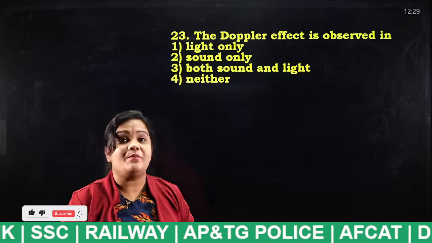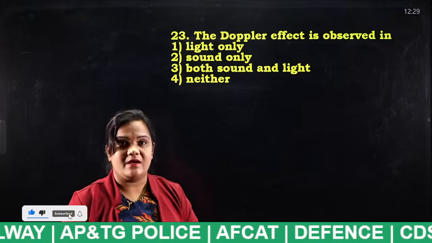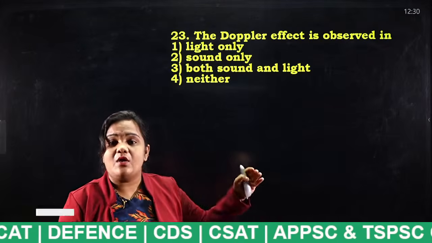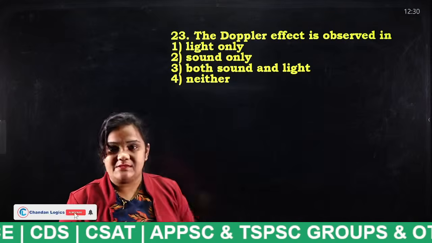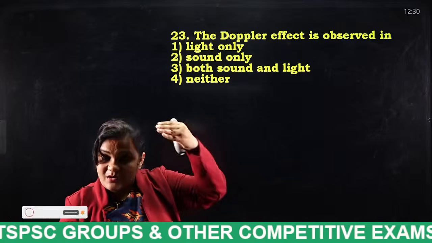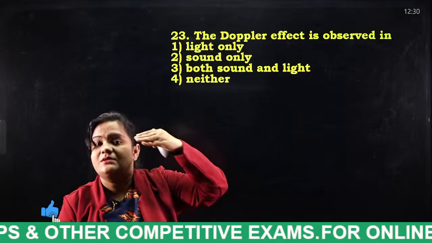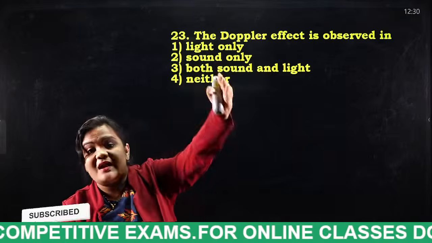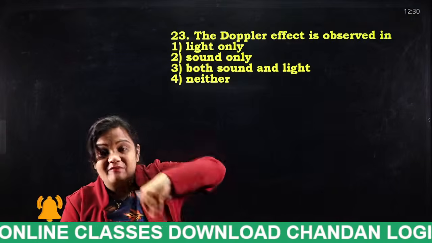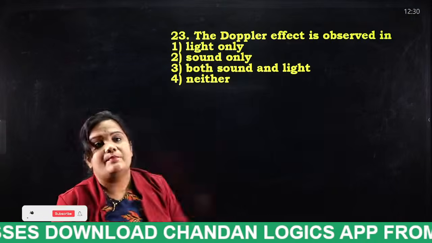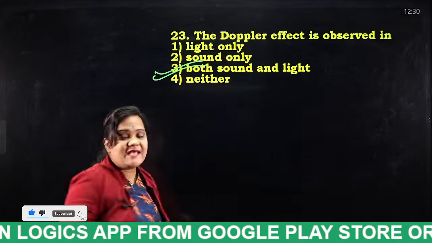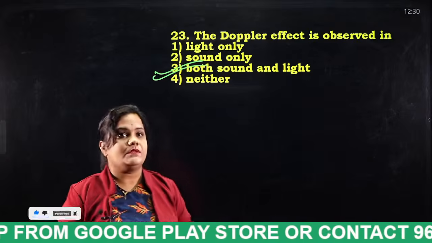Doppler effect depends on both. So that's what I am saying. The perfect example is in sound waves, for example an ambulance, and in light waves, wavelengths. Wavelengths means when the source is closer, the light appears red, and when it is farther, the light appears blue. So what is the answer, students? Both sound and light. Example, ambulance.